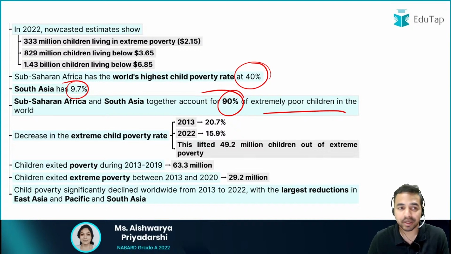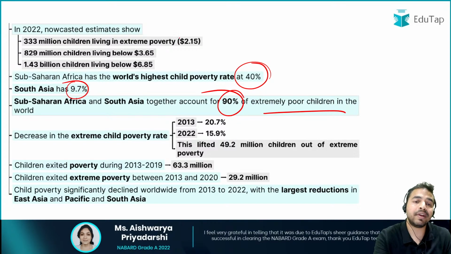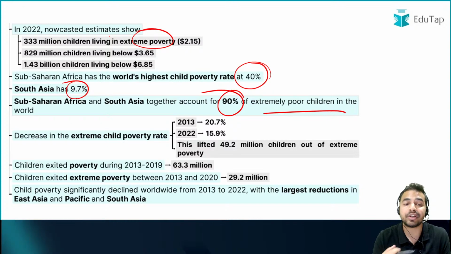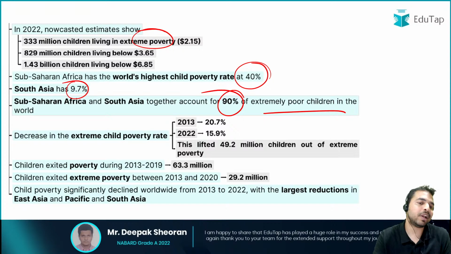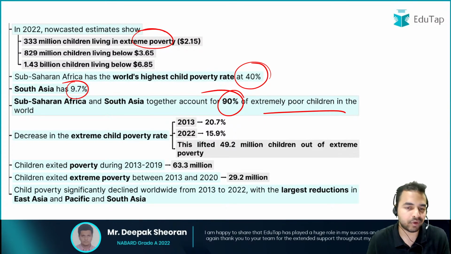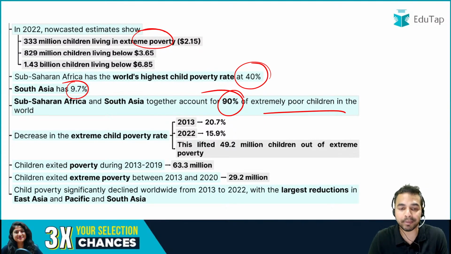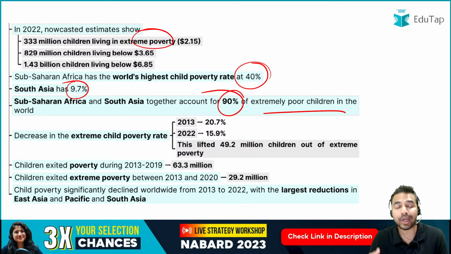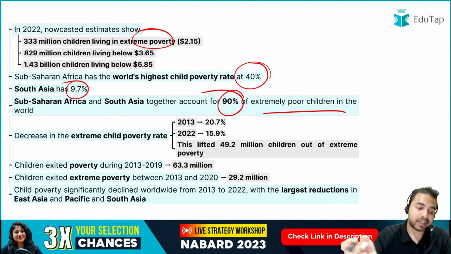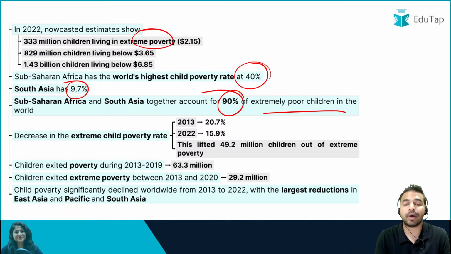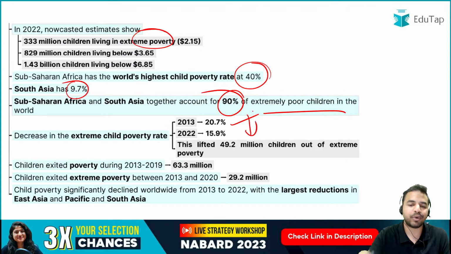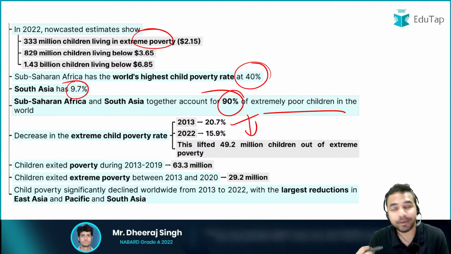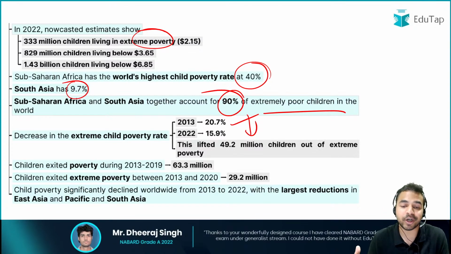Okay, and when we talk about other estimates, in 2022 333 million children were living in extreme poverty. 829 million children were living below $3.65, and 1.43 billion children were living below $6.85. And this is the data that we have to remember, my dear friends. And when we talk about how much decline there has been in this extreme child poverty, you can see that it was 20.7% in 2013 and now it has reduced to 15.9% in year 2022. And you can see here how many children have been lifted out of extreme poverty.